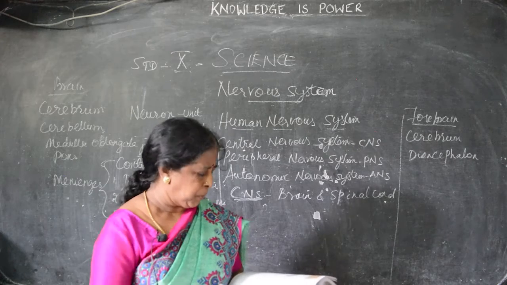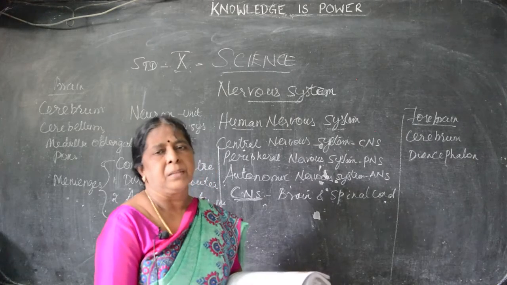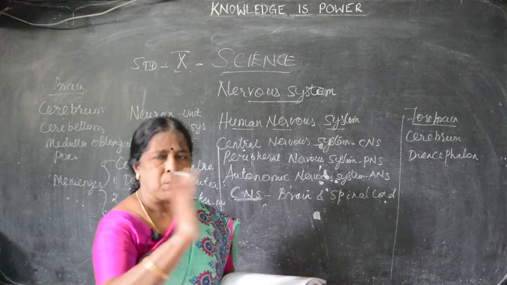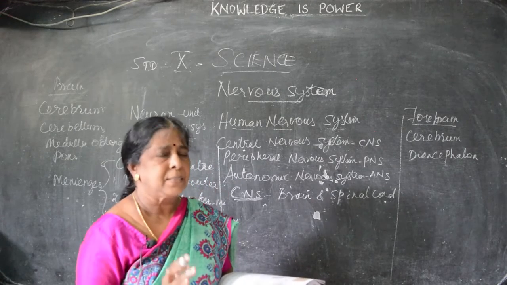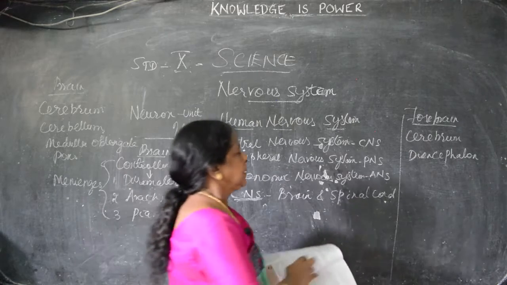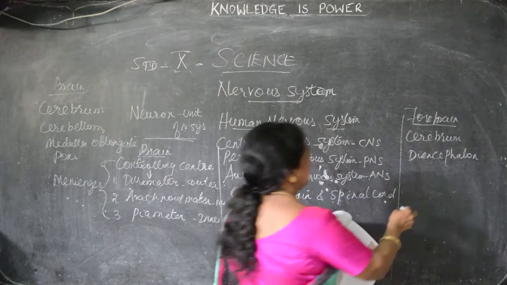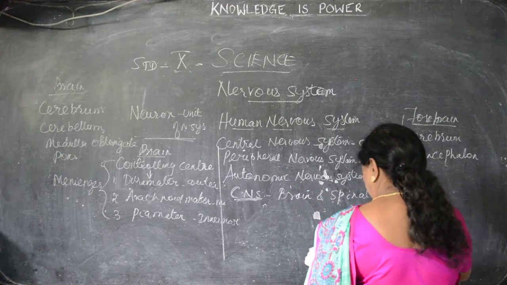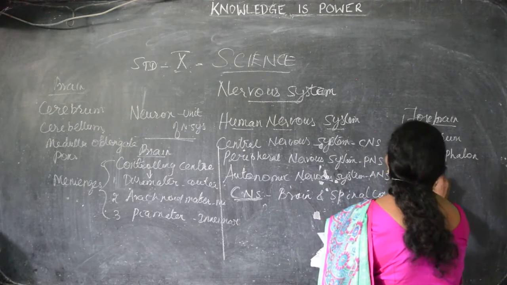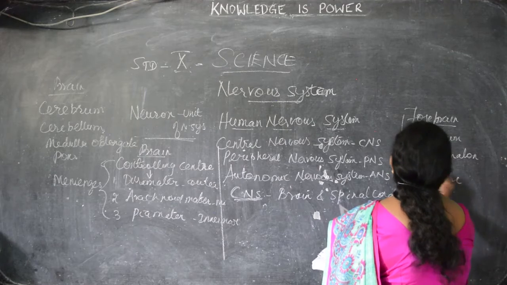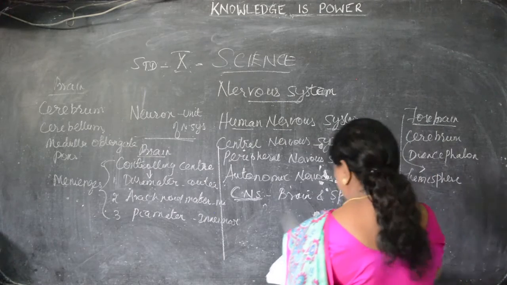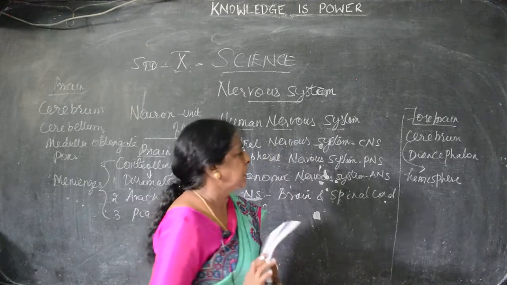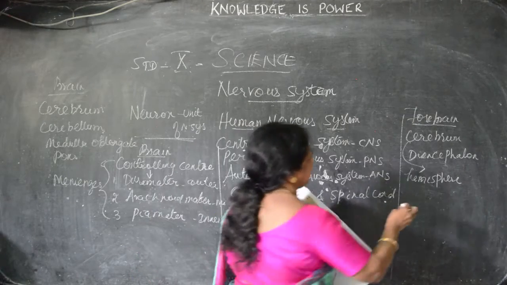Cerebrum is the biggest part of the brain, I said. This is the largest portion, nearly two-thirds of the brain. Two-thirds of the brain is covered by cerebrum only. It is divided into two hemispheres, so they are known as cerebral hemispheres. In between the two hemispheres, there is a gap that is known as what? Median cleft.